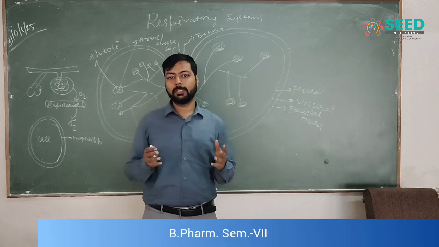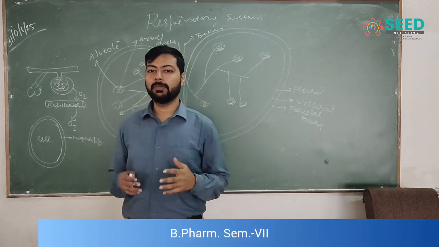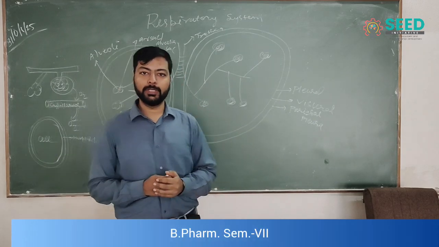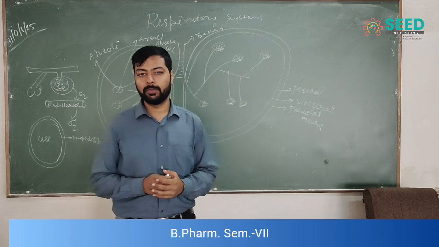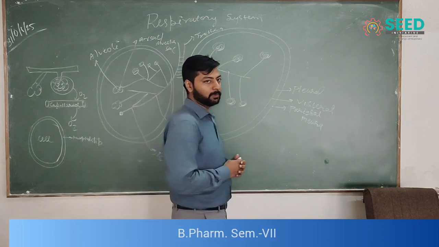Today we are explaining the respiratory system of our body, and we will learn about the lower respiratory system and upper respiratory system.